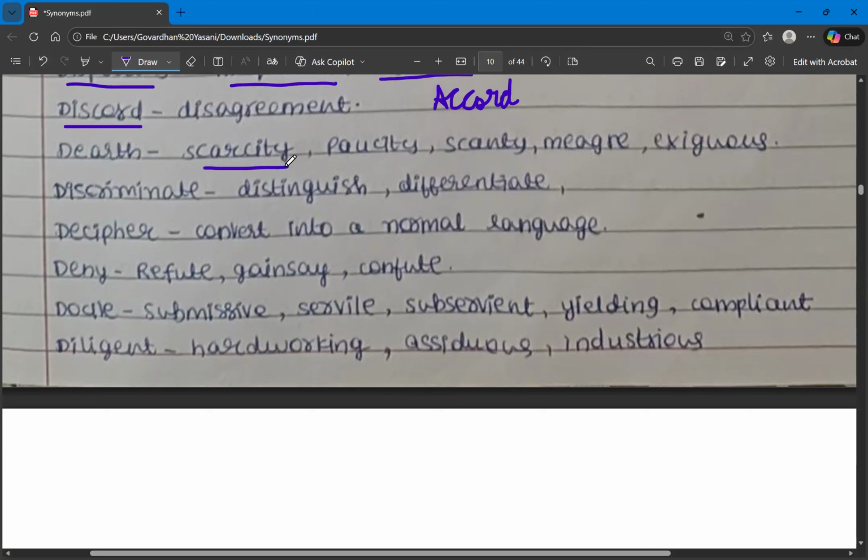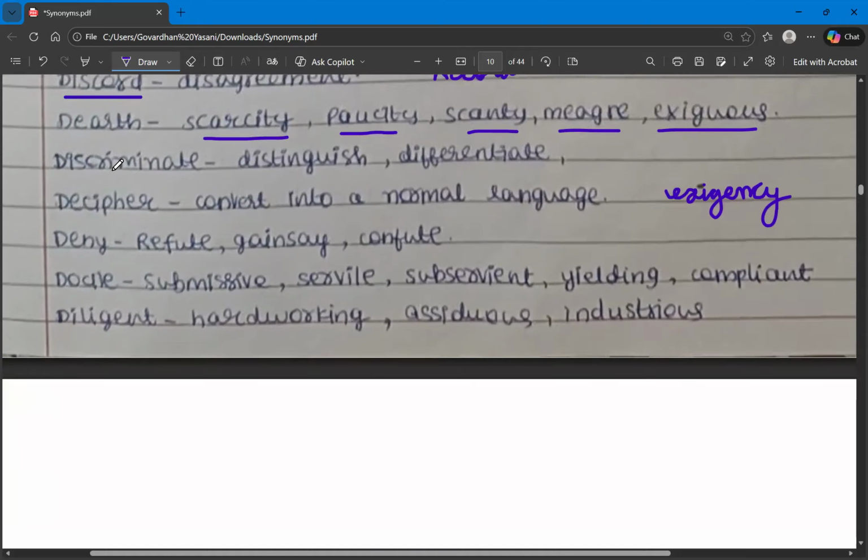Scarcity. The meaning of dearth is scarcity or paucity, scanty, meager, and exiguous. There is another word called exigency, which means emergency, whereas exiguous means something that is rare or scarce. So these are the synonyms for the word dearth.